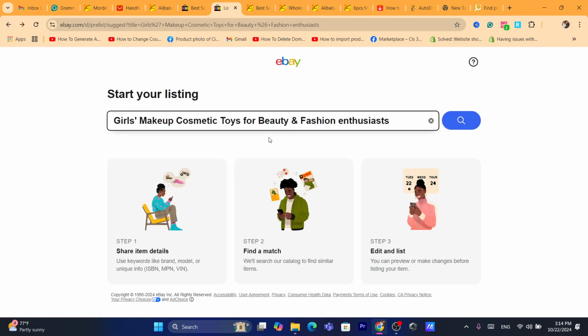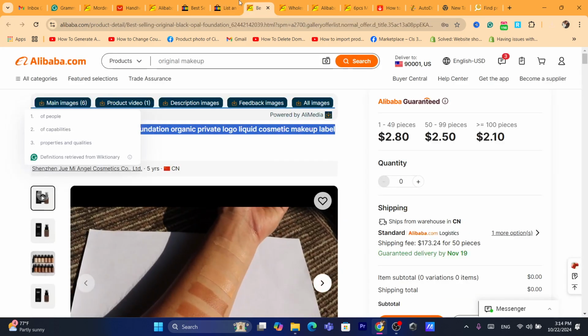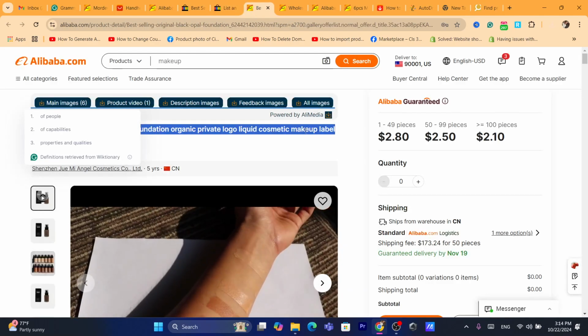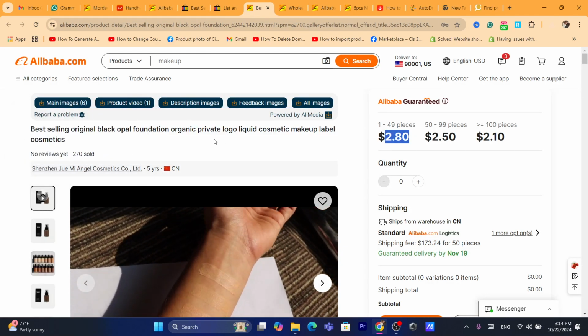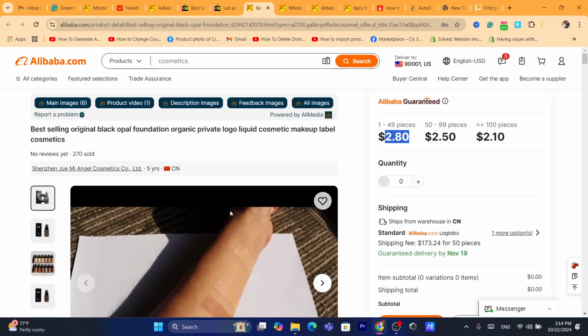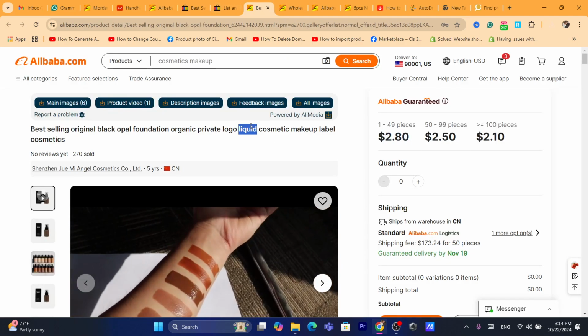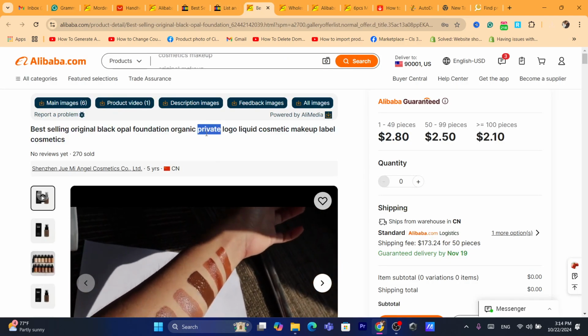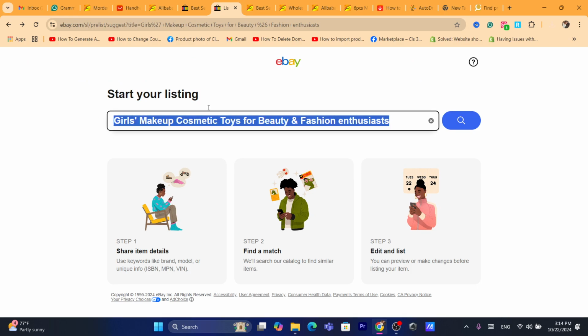Okay, by the way, if you can find this product on eBay, you search for it and you find a seller who is selling the exact same product, don't copy the Alibaba title, copy the eBay title, because it's proven to work.